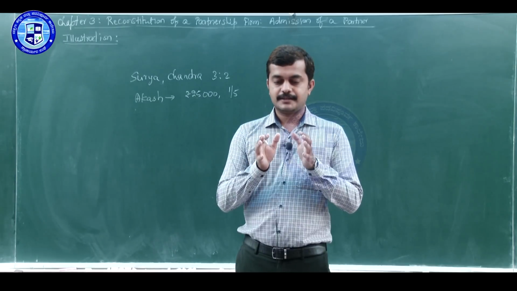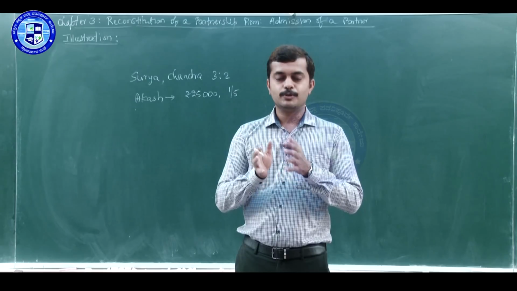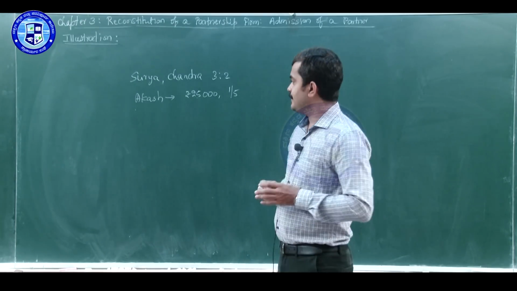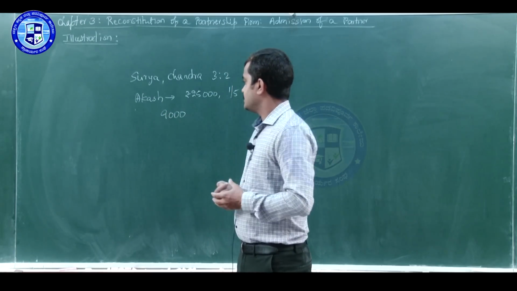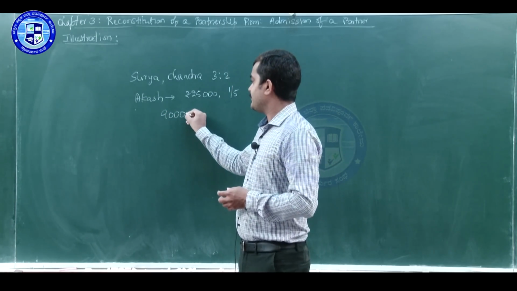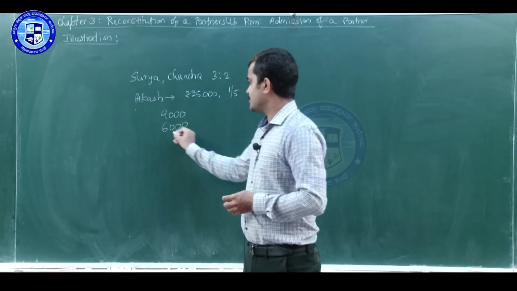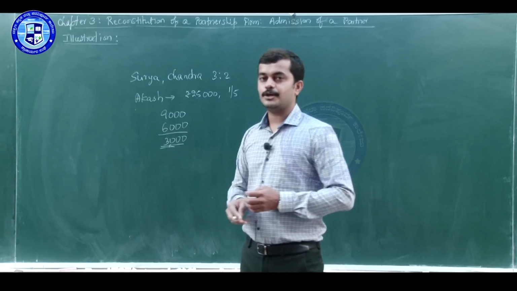See the case here, when it appears in the books of accounts and the new partner doesn't bring his share of goodwill, what we will do is, regarding the decrease in the value of goodwill, from 9,000 it has reduced to 6,000, means there is a 3,000 loss in the value of goodwill.